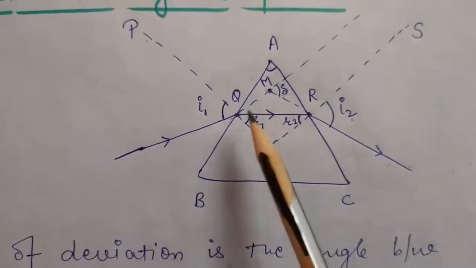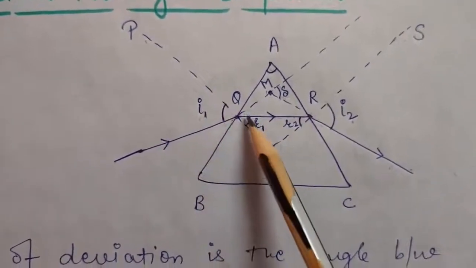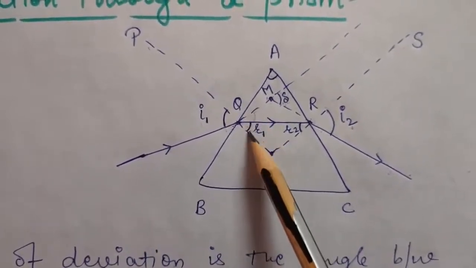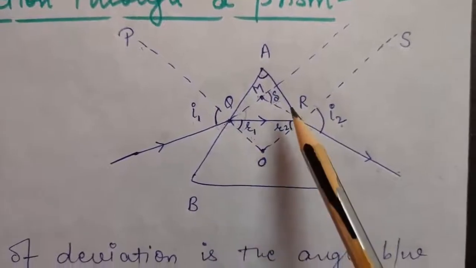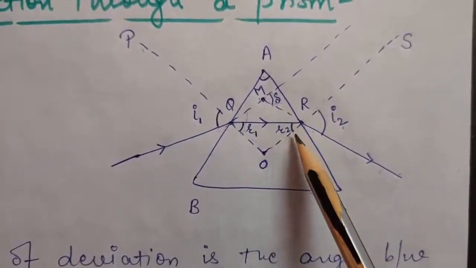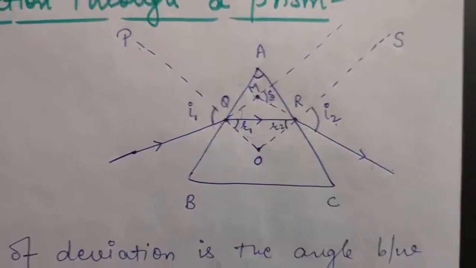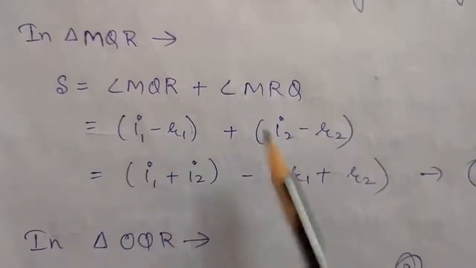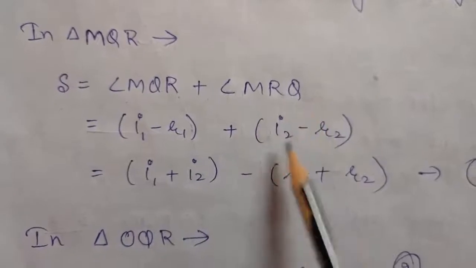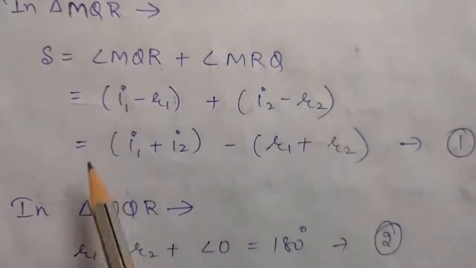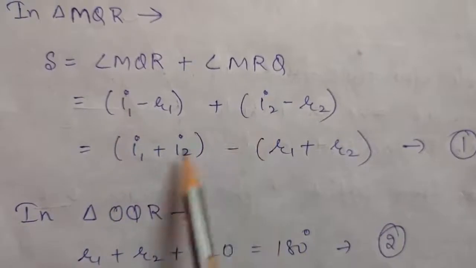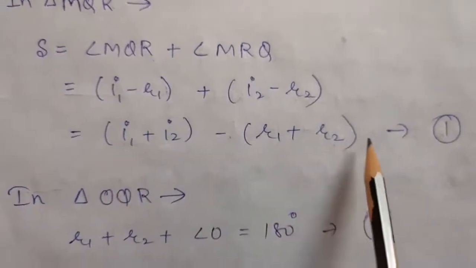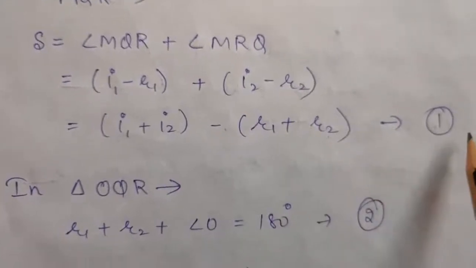Now see, this is I1, this is R1, and we want to know this angle. So this angle will be nothing but I1 minus R1. Similarly, this angle will be I2 minus R2. So just putting the values, angle MQR will be I1 minus R1 plus angle MRQ will be I2 minus R2. Now I am taking the angles of I on one side, that is I1 plus I2 minus in bracket R1 plus R2. So this is your del, mark it first equation.